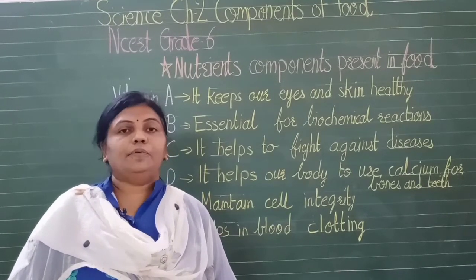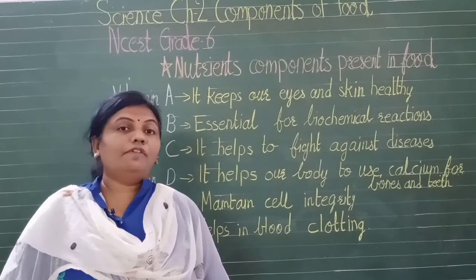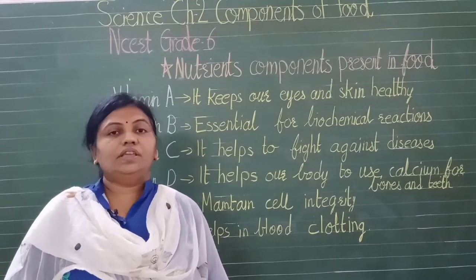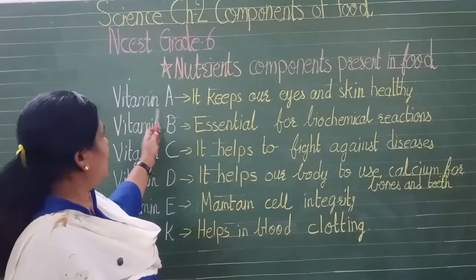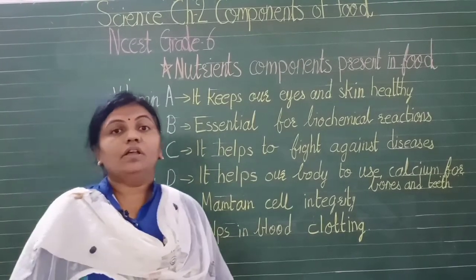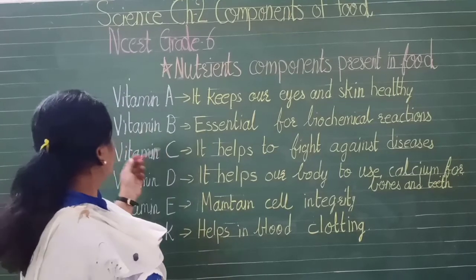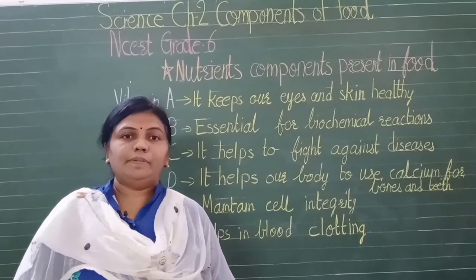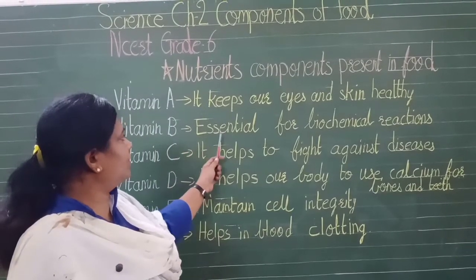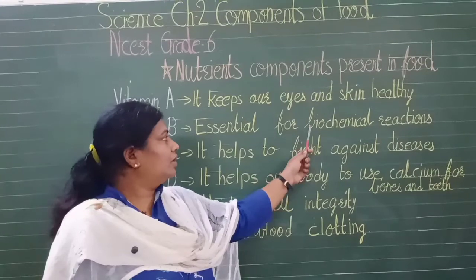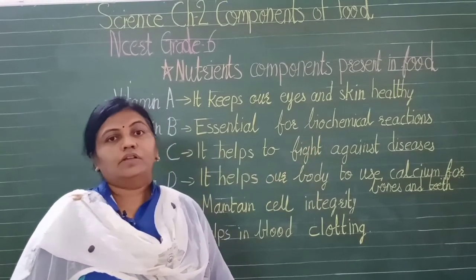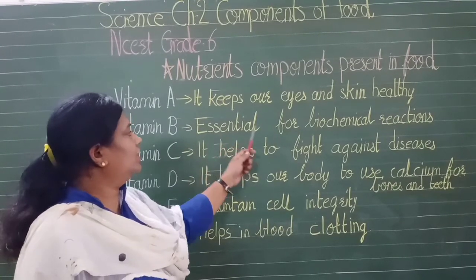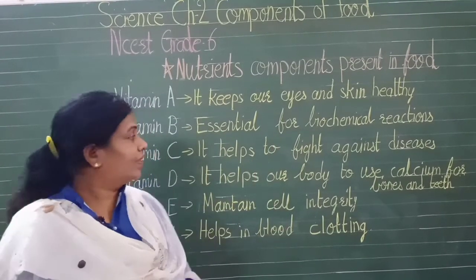So if we take proper vitamin A, we can have very good eyesight. Our vision will be so much clear. We can see things clearly. So if vitamin A is not there, we will face eye problems. Okay. Now next is vitamin B. What is the importance of vitamin B? It is essential for biochemical reactions. So vitamin B plays a very important role in the biochemical reaction.